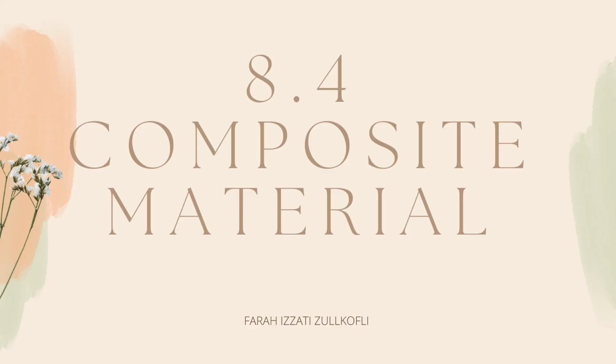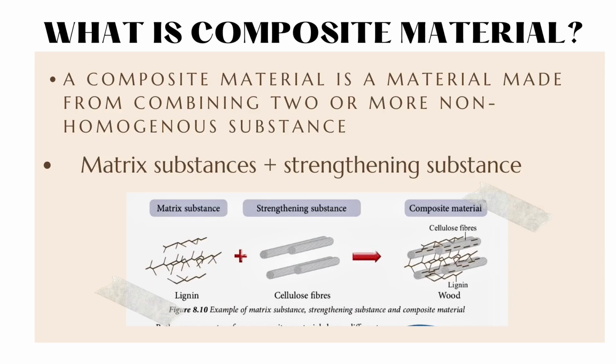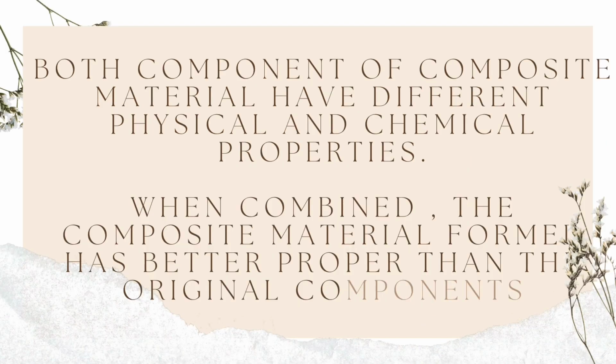Next, we move to our last subtopic for this chapter, which is composite material. A composite material is a material that is made from combining two or more non-homogeneous substances, which is matrix substances that mix up with strengthening substance. Both components of composite material have different physical and chemical properties. When they combine together, the composite material has better properties than the original components.